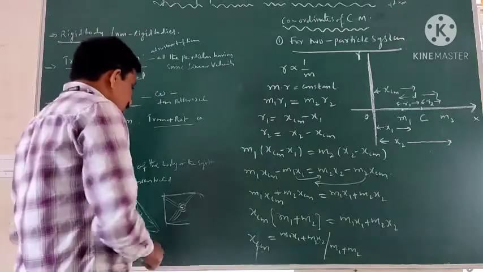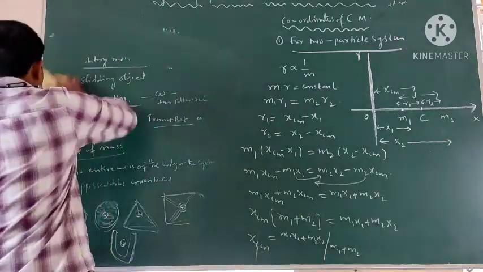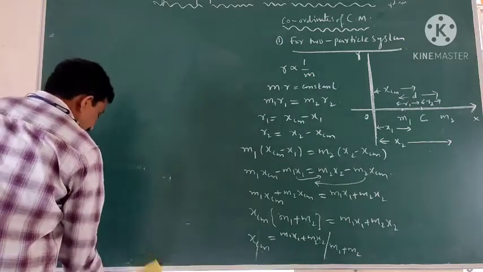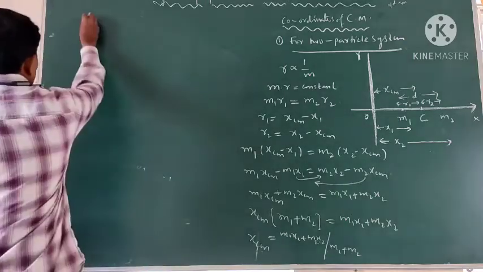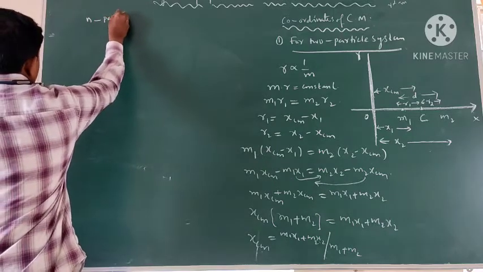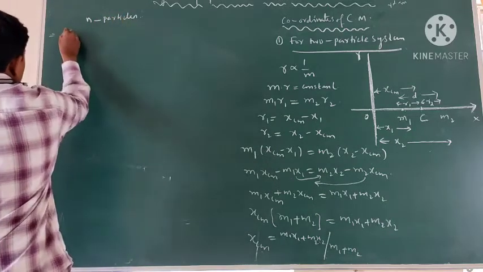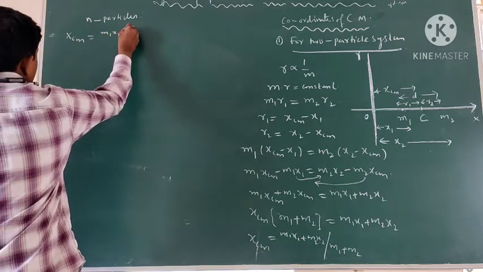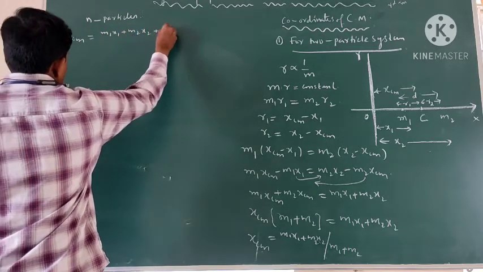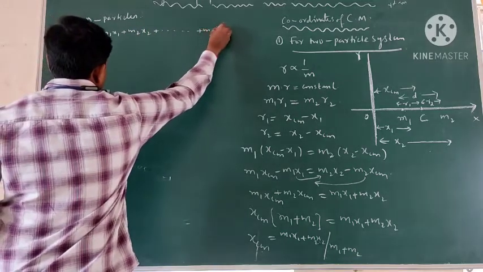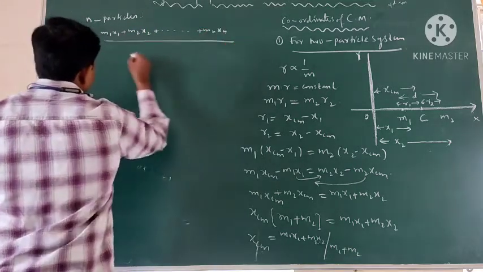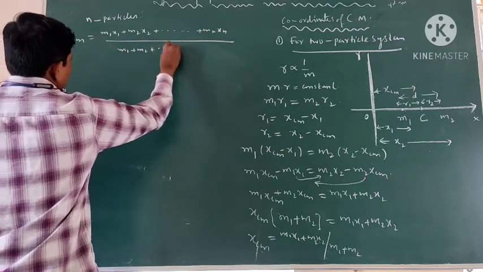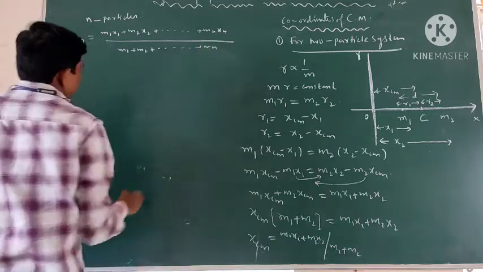So generally we are taking only two particles on the x-axis. Now for n particles, xcm is equal to m1 x1 plus m2 x2 and so on up to mn xn, divided by m1 plus m2 and so on up to mn.